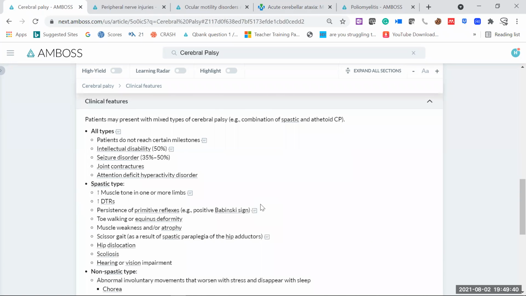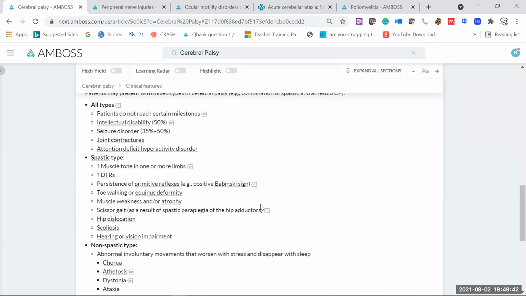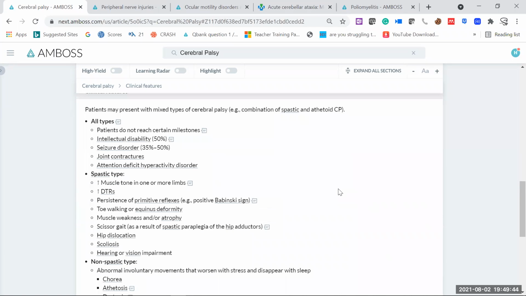Then we'll go for how the baby is going to present. We have already covered this one, so let's just revise it. For all types of palsy, whether spastic or ataxic or dyskinetic, the patient does not reach certain milestones. Of course, milestones will be delayed, or maybe the child cannot even achieve that milestone.